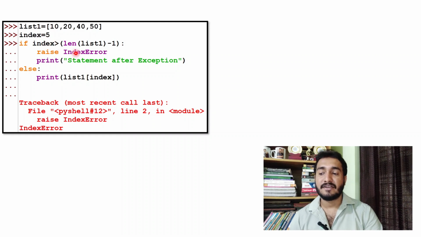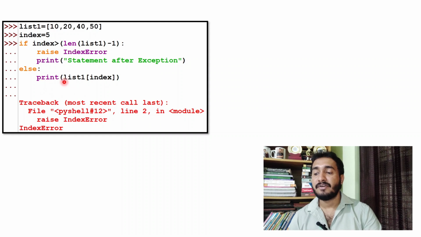Then we should raise index error, because if the index is greater than 3, there is no element at that particular index. So we cannot access that element. So in this case, we are raising index error. After raise statement, I have written a print statement after exception. Once the raise statement is executed, this message will never be printed. If the index is not greater than last index, then it will print list 1 of index.